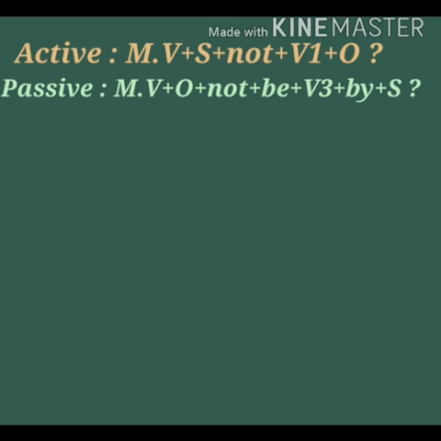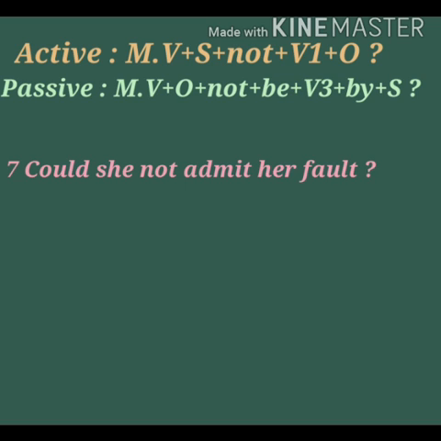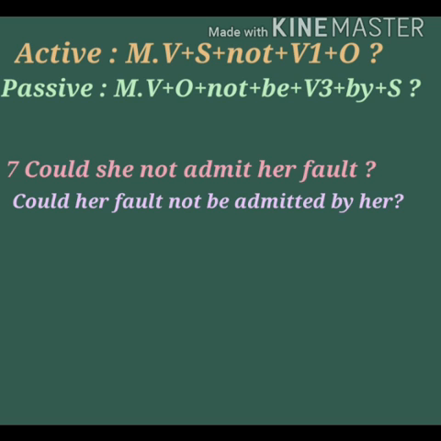So let us now see some sentences to clear this rule. Could she not admit her fault? Now let us change it into passive voice. The answer is, could her fault not be admitted by her?